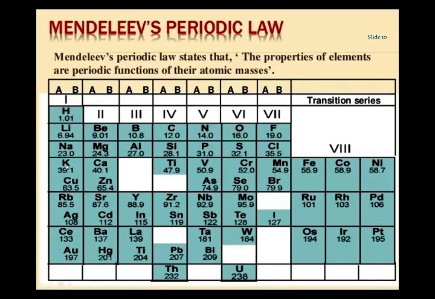Now, what is meant by alkali metals? Alkali metals are the elements that, when we dissolve them in water, produce alkali or base. And copper, silver, and gold are the coinage metals. Although these are all metals, they have different properties. These three are alkali metals and these three are coinage metals.